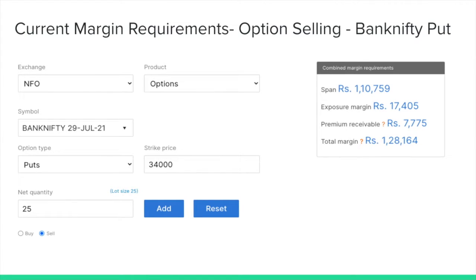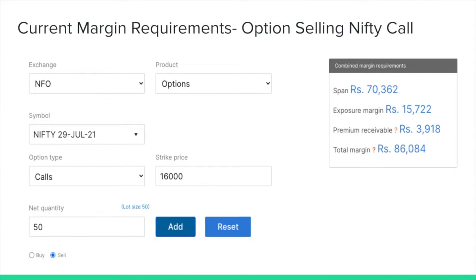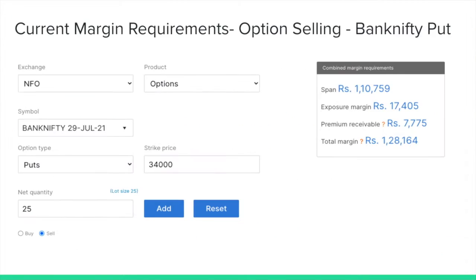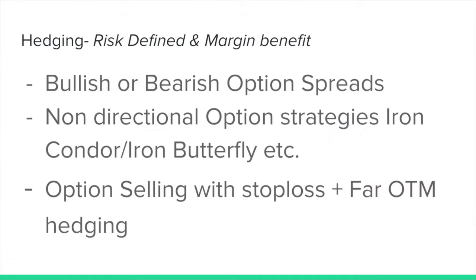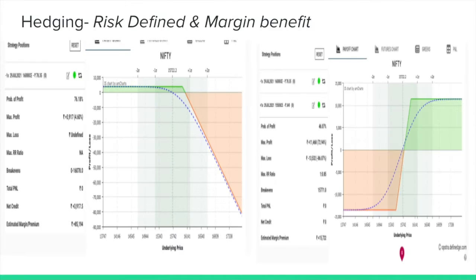Now option selling, just like how we have seen previously, like selling the puts or selling the calls. If we are doing this, we could still do hedging there, right? By just buying far OTM options for hedging purposes. So these are the multiple purposes of using hedging.